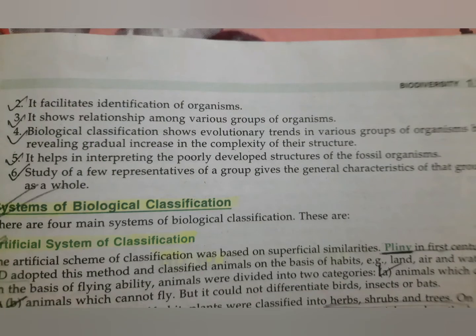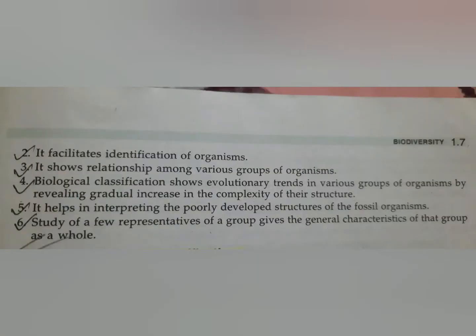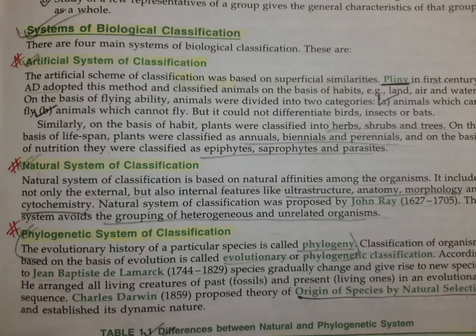So there are three systems of classification: the artificial system of classification, the natural system, and the phylogenetic or evolutionary system. What is the artificial system of classification? This type of classification was given by the scientist Pliny. Here the organisms are classified depending on their habits, whether they are present on land, in air, or in water, and like this.